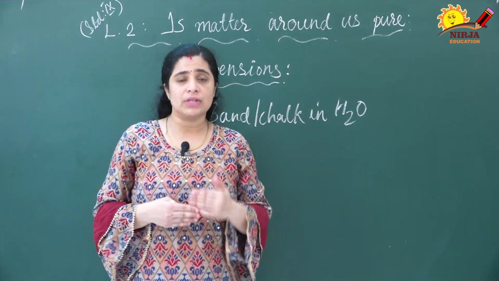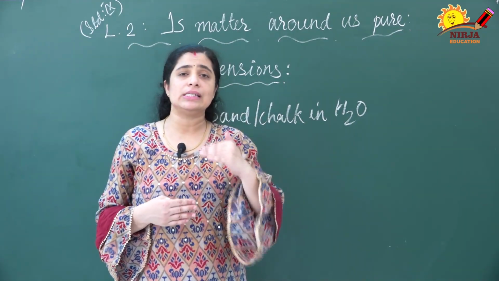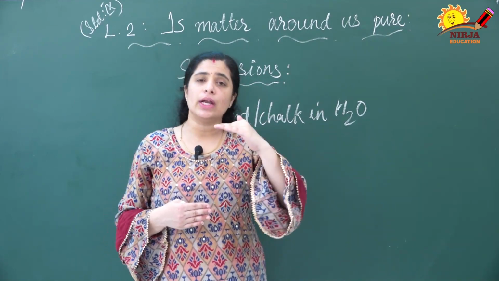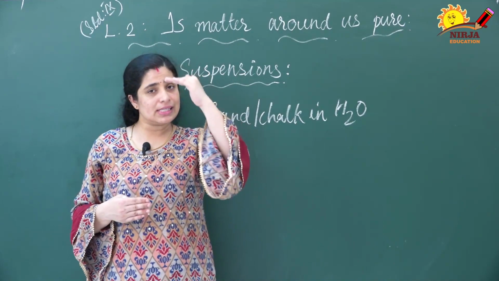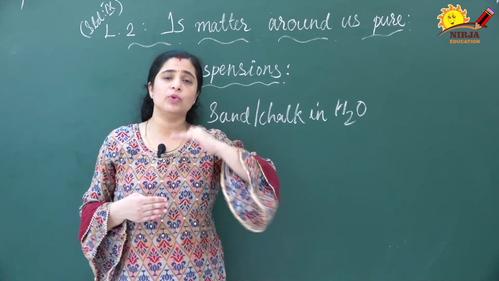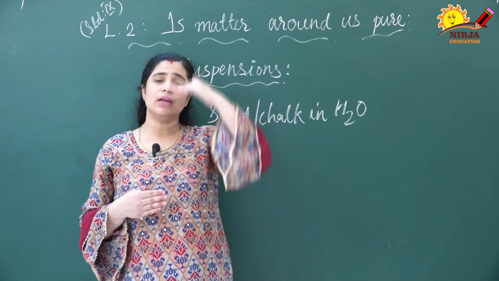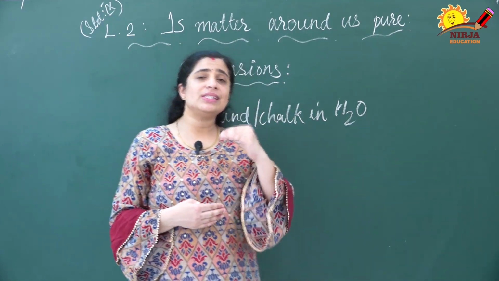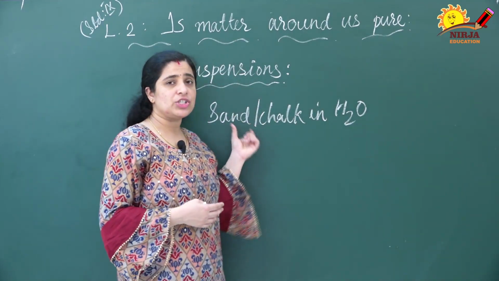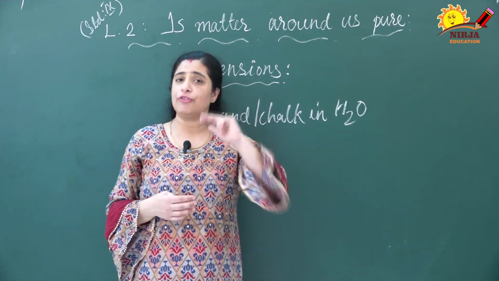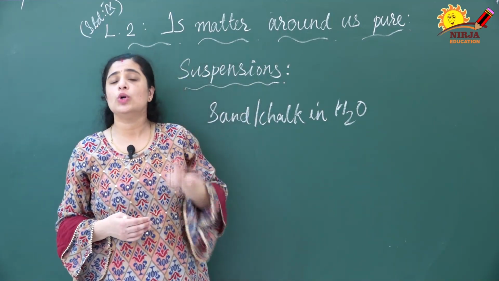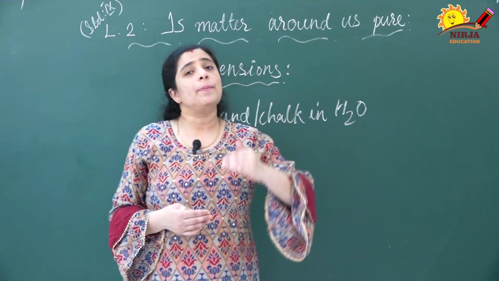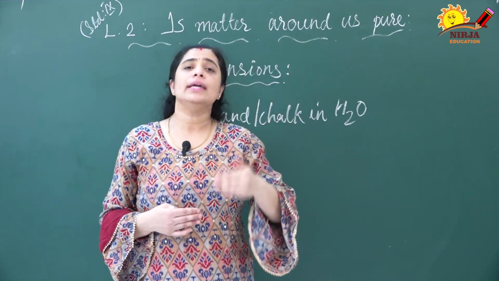With the naked eye you can see the solute particles in that solvent. After some time, when you keep it undisturbed, the solute particles will settle down at the bottom and you can see different layers. At the bottom you will have the sand particles and in the upper part you will have the clear solution. So this is an example for suspension. Suspensions means hetero, different phases will be there. The solute particles will not dissolve in the solvent. You can separate it by sedimentation or decantation.